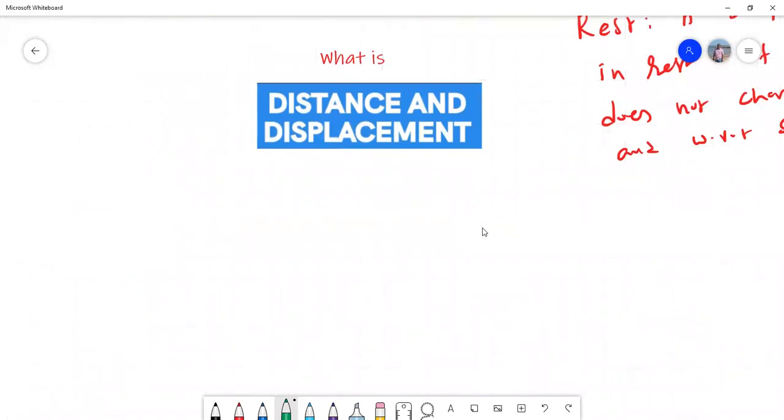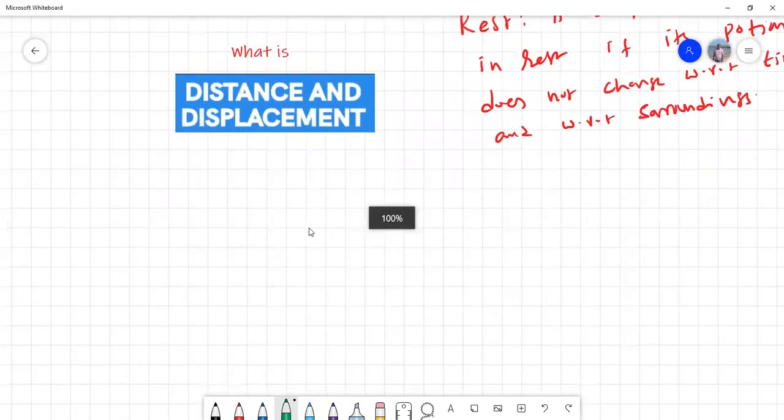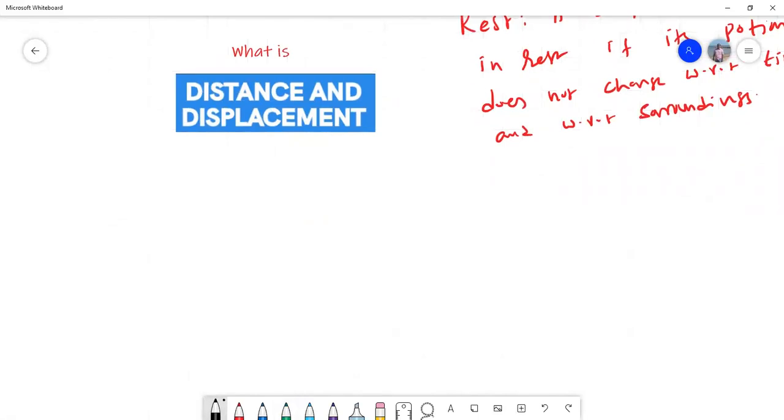Now, in this lecture, let us see the difference between distance and displacement. Let's take an example, and you'll understand the difference very well. Suppose I have a point A. A man wants to reach the point B from point A. He'll take one path, walk along it, and reach the point B. Or he may travel another path like this and reach the point B. Or there is one path he can take which is a straight line path.